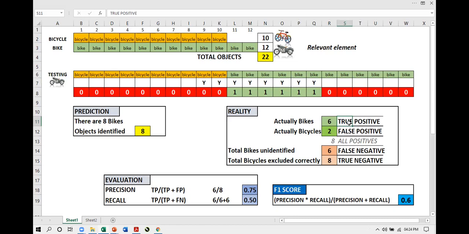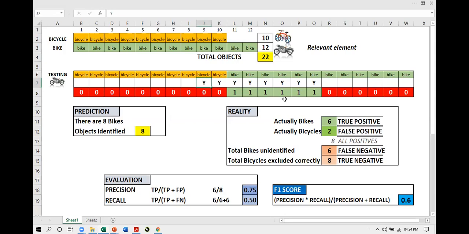If that prediction is wrong, like in the case of these 2 bicycles, you see these 2 bicycles, the prediction was done for something to be. This is a bike, but actually it was not. It was false. It was not a bike. So whenever a positive prediction goes incorrect, it is called false positive. So there are 2 false positives. There are 6 true positives out of what the model has performed. This is the output of the model. 2 false positives, 6 true positives. So true positive and false positive is understood.